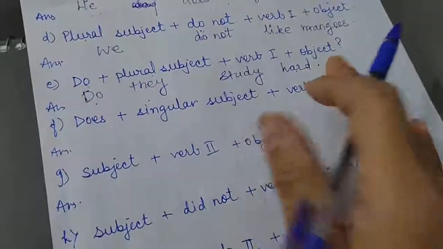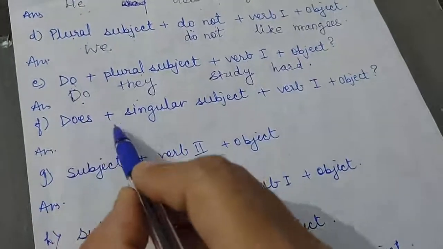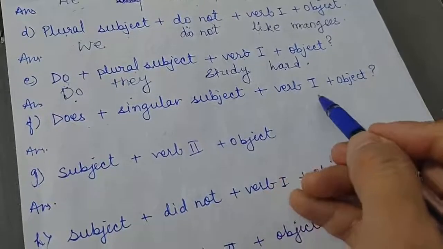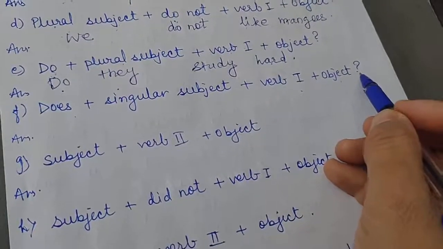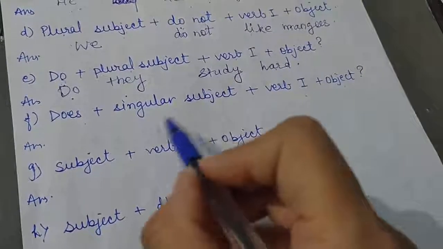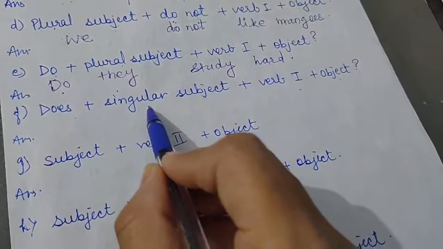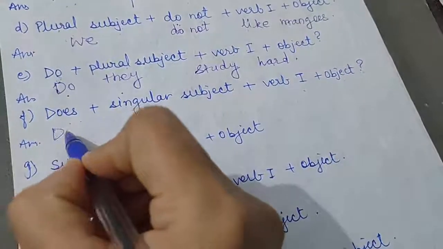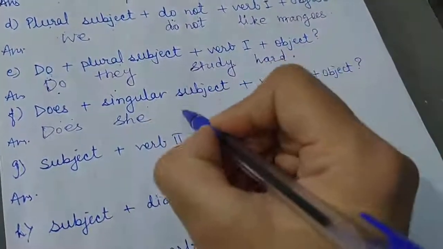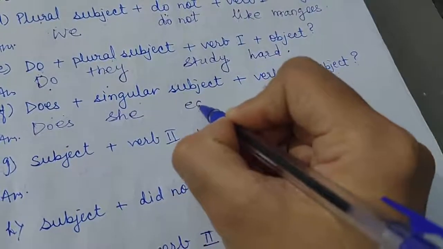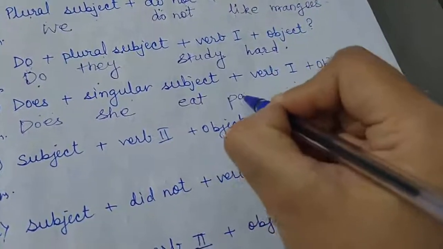All right. Next is does plus singular subject plus verb 1 plus object and question mark. Again, it's an interrogative sentence in simple present tense, and if the subject is singular we are going to use does for the interrogative. Does she eat papaya?